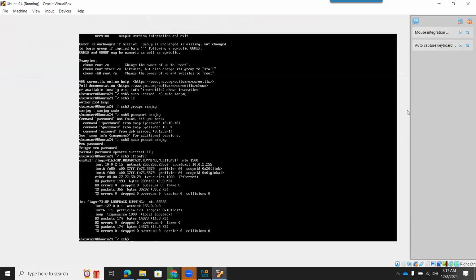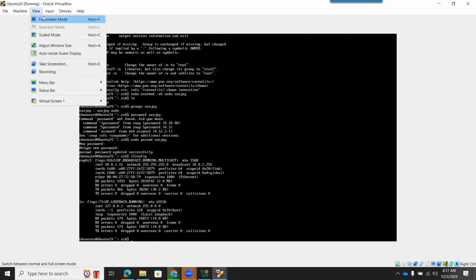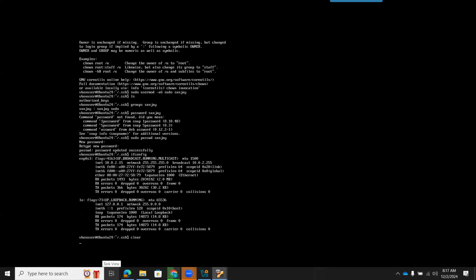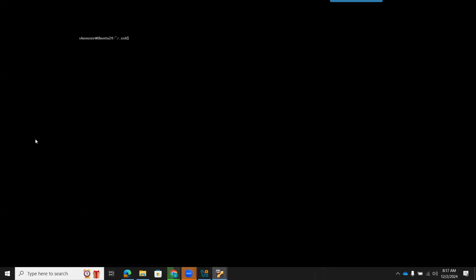Is my text visible to all? Let me confirm. Or do I need to make it full screen? Is it visible to all or is it a very small font? Please confirm yes if it's visible. You should be able to see a black screen with VBox user. Okay. If it is readable, then perfectly fine. Okay, someone is saying small. If you are watching from mobile, then it may be small.